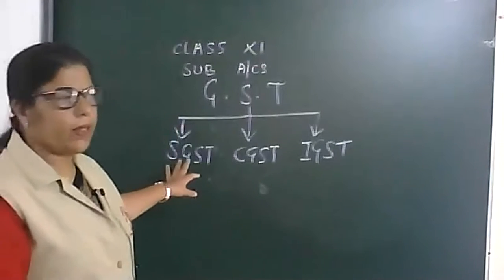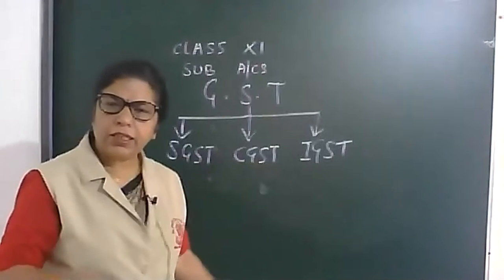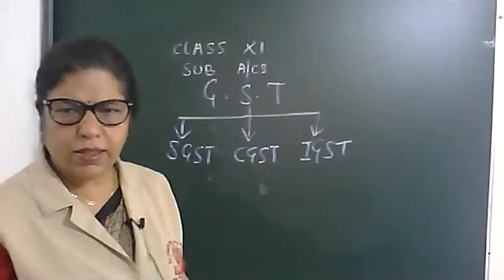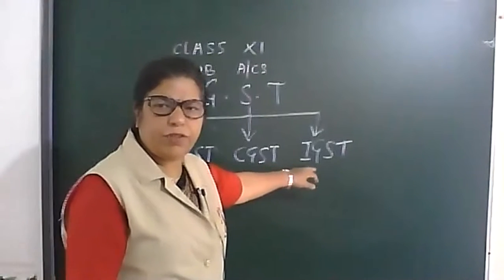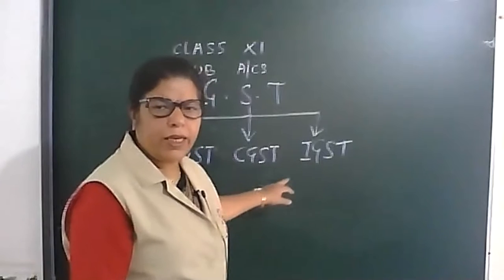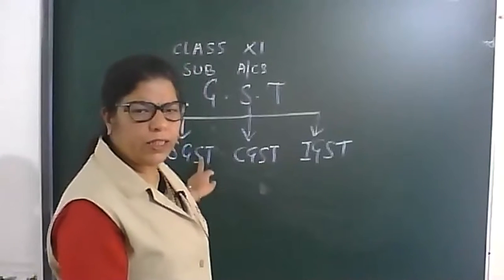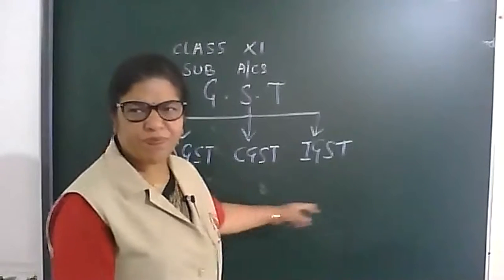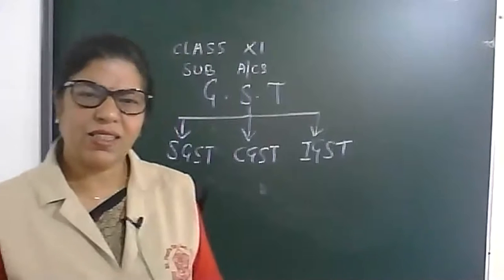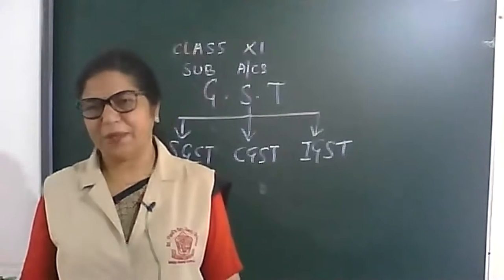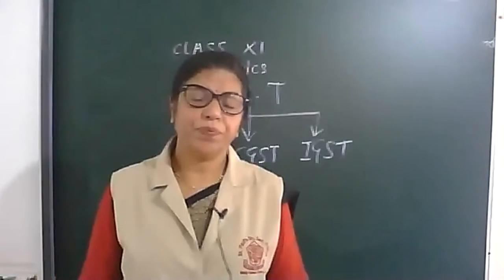When the transaction crosses the boundaries, then IGST will be applicable. And if the transaction is within the state, CGST and SGST are applicable. How?